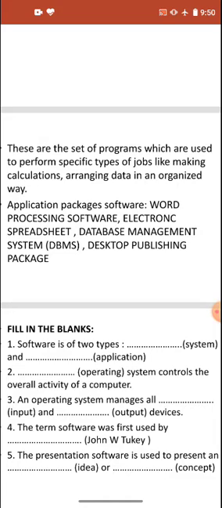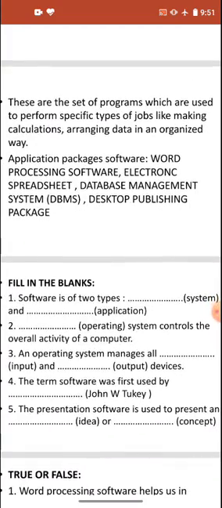Now the second: dash system controls the overall activity of a computer. That is operating system. As we have discussed right now, the operating system is the software which is controlling the overall activity and all the hardware and all the software. So the operating system is controlling the overall activity of a computer.